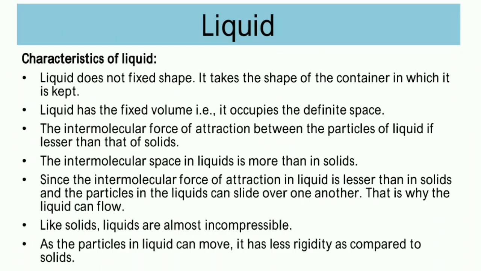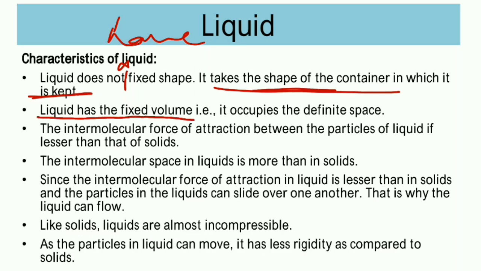Now, characteristics of liquid. Here "have" is missing, it is a misprint, it is mistyped. So liquid does not have a fixed shape, it takes the shape of the container or vessel in which it is poured or kept. Liquid has a fixed volume, that is, it occupies a definite space.